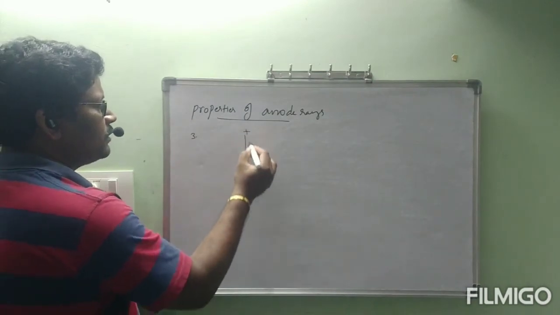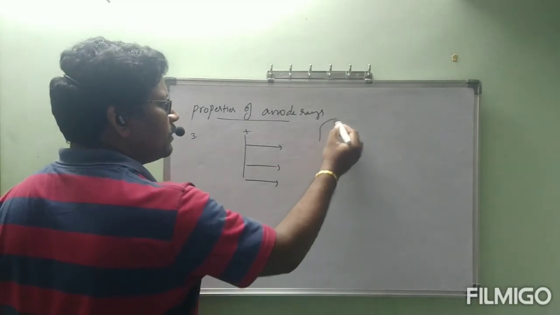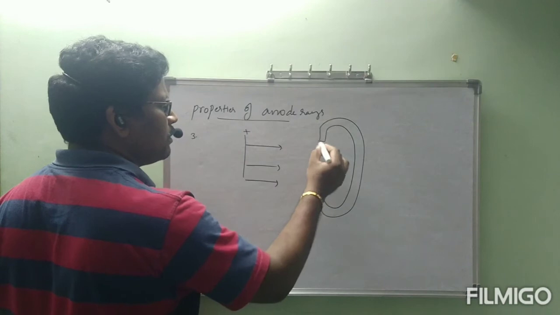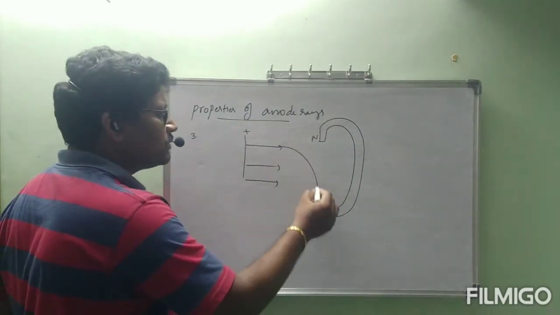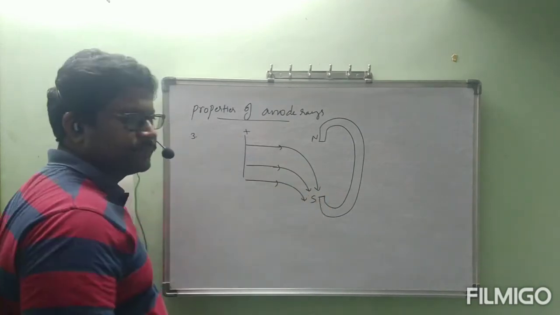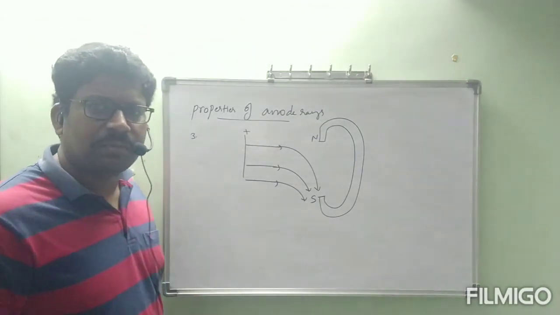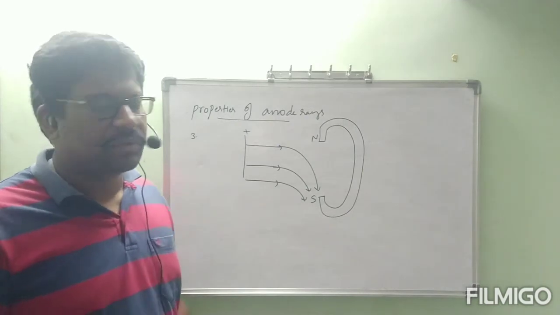In the path of anode rays, if you keep a magnetic field, these anode rays are deflected towards the south pole. Cathode rays are deflected towards the north pole, and anode rays are deflected towards the south pole. Exactly opposite. Okay, next one.